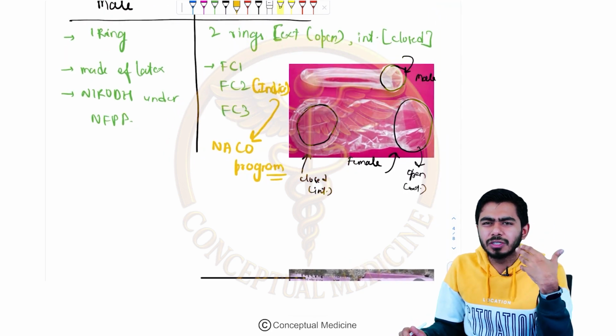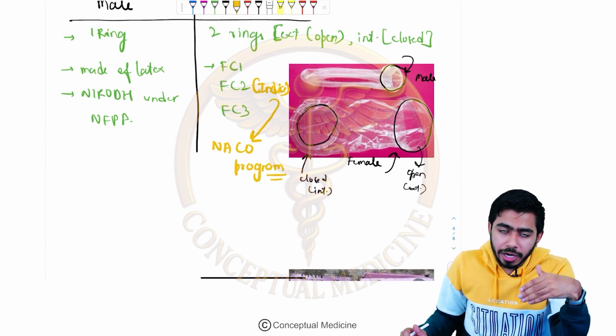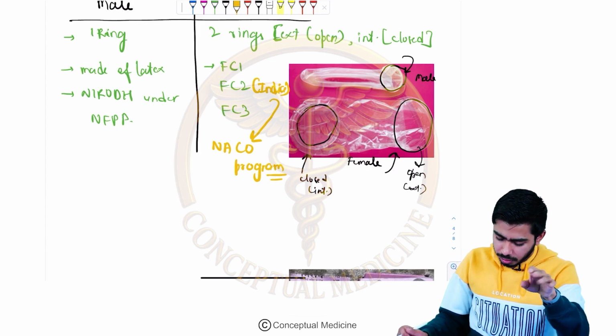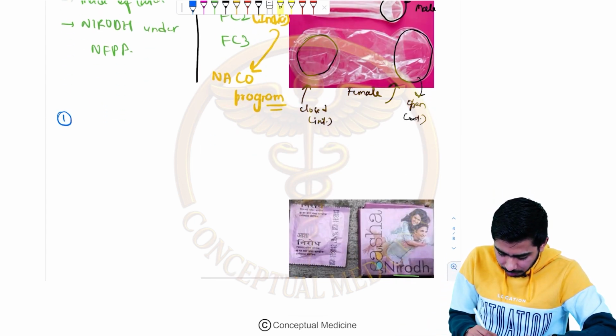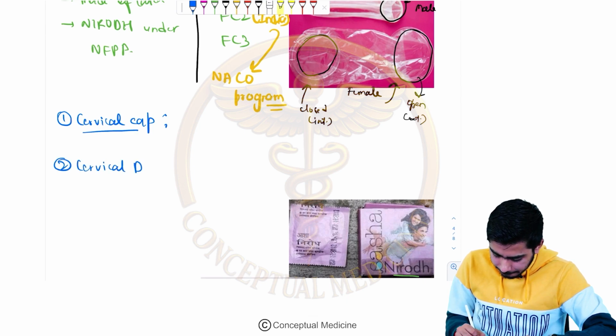Okay guys, so once we have talked about the barrier methods, the male condom and the female condom, there are several other methods also, but they are not advised by the Government of India. In the private sector you might find them. The first one is the cervical cap. Then there could be the cervical diaphragm. First let me talk about the cervical cap.